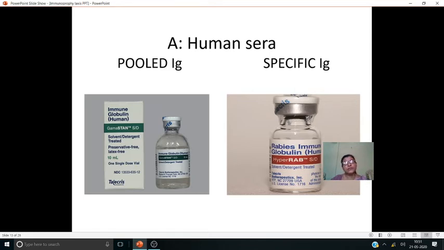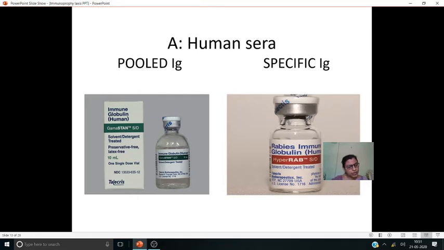For these two, we give pooled immunoglobulins. It means the person was already attacked by these diseases and has these antibodies in their body. So we will take the serum from those people and give it to others who are in need, for the dilution. In case of specific immunoglobulins,